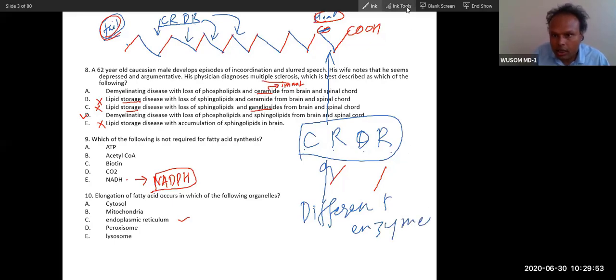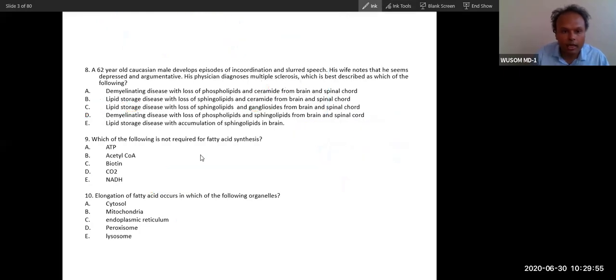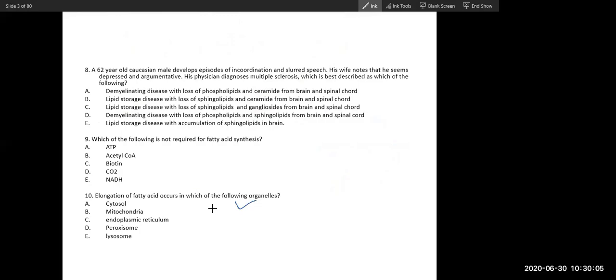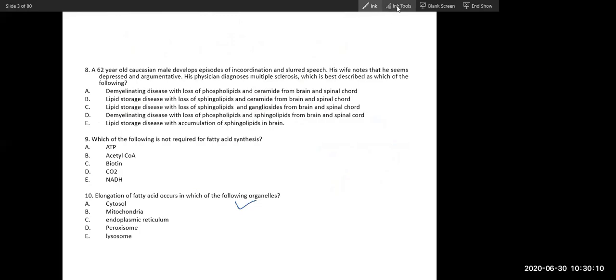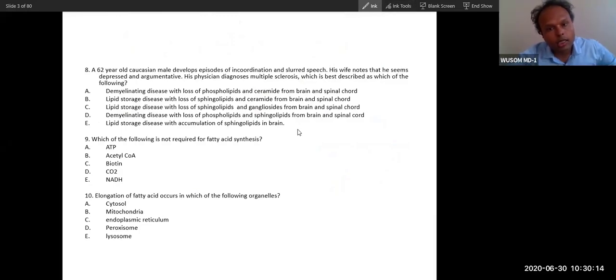If you understand what happens during elongation, that is enough for you. So did you understand what happens during elongation and where it happens? Elongation happens in smooth endoplasmic reticulum, the same process, but the enzymes are different. Did you get that? Yes. If you understand about elongation, that's enough for synthesis, and you have already understood synthesis, regulation and elongation. So D is the answer here, E is the answer here, C is the answer here.